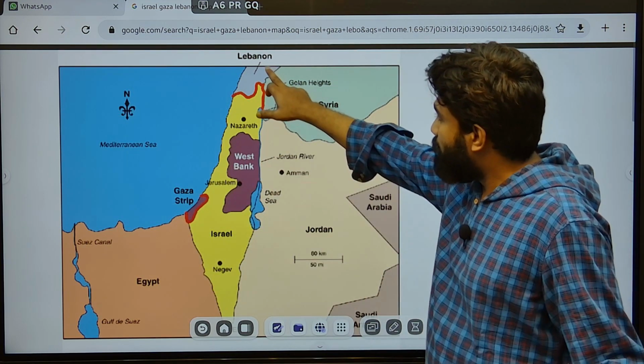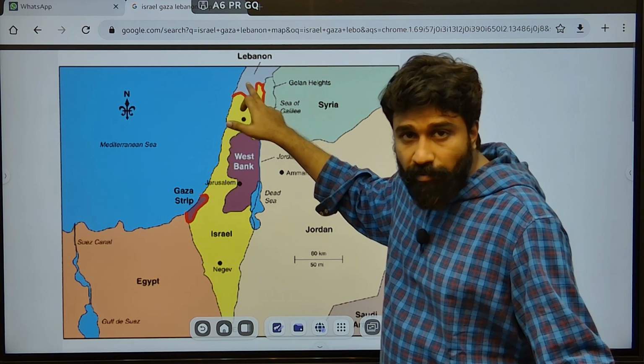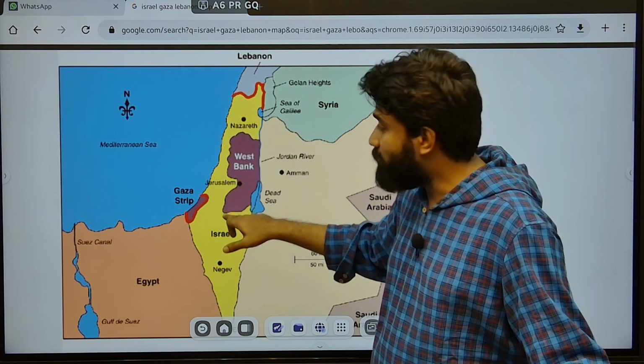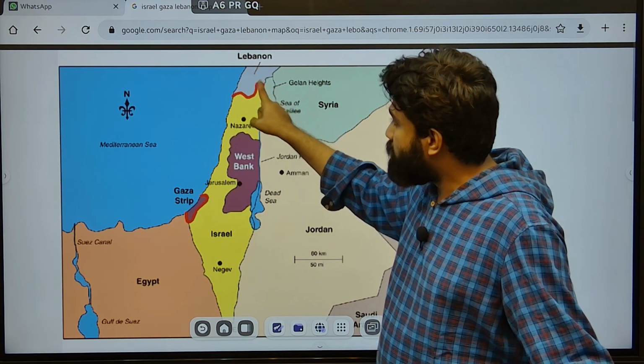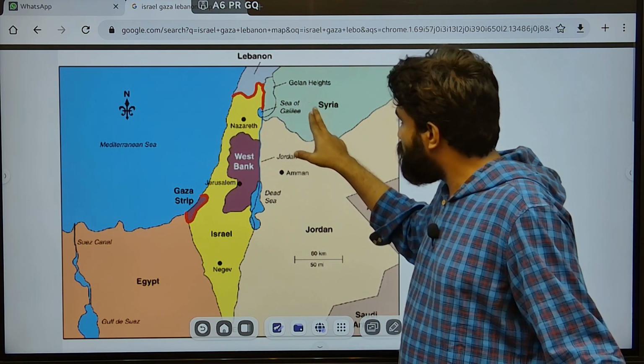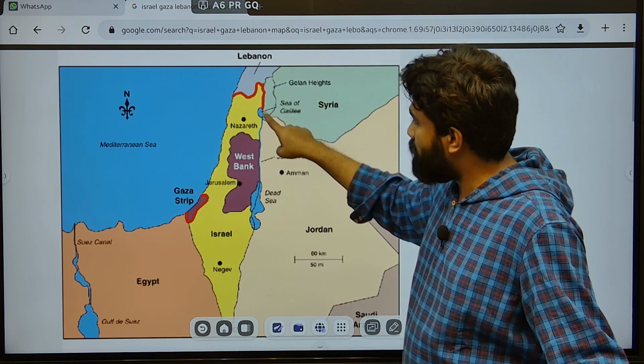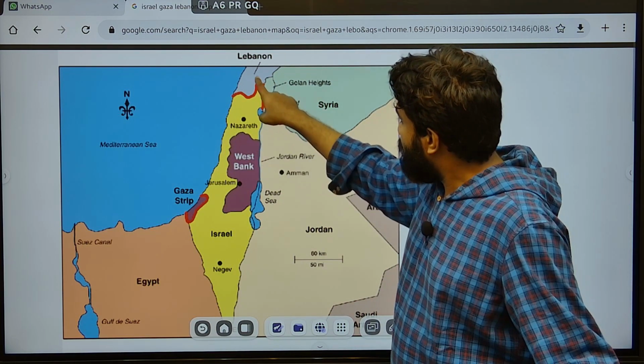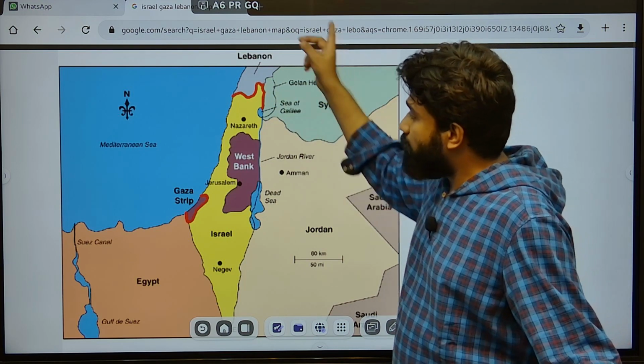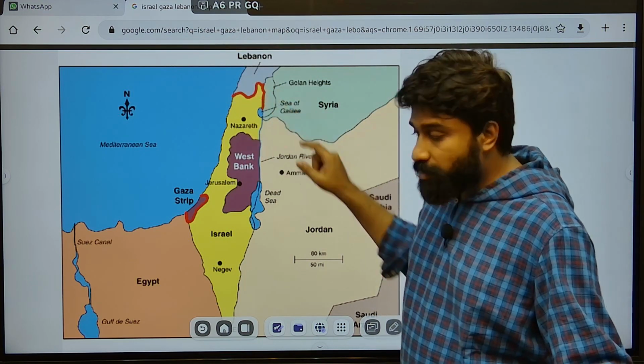And coming to Lebanon, which is where Hezbollah, one of the militant organizations fighting against Israel, is located. Here Lebanon is open up to the Mediterranean Sea, and the Golan Heights are exactly in the midst, bordering Israel, Lebanon, and also Syria. Syria is also open up to the Mediterranean Sea. Please go through this map once again.